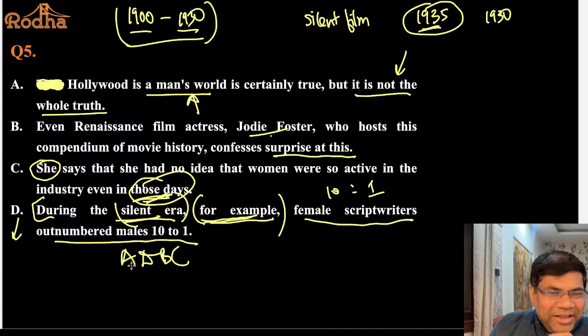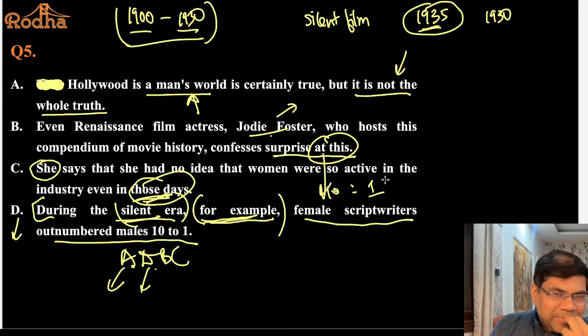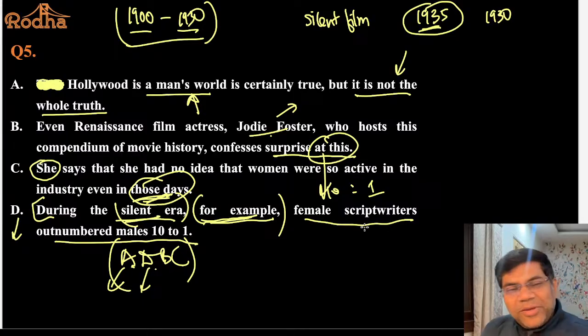So you start with A, and then you put D. So A में क्या लिखा आपने? Hollywood is man's world, but it is not the whole truth. So you give an example. That, for example, if you go to the silent era, female script writers outnumbered males 10:1. Even Jodie Foster expresses surprise at this. यही है ना जो information दिया है आपने. She says she had no idea. So ADBC is the only possible pair.